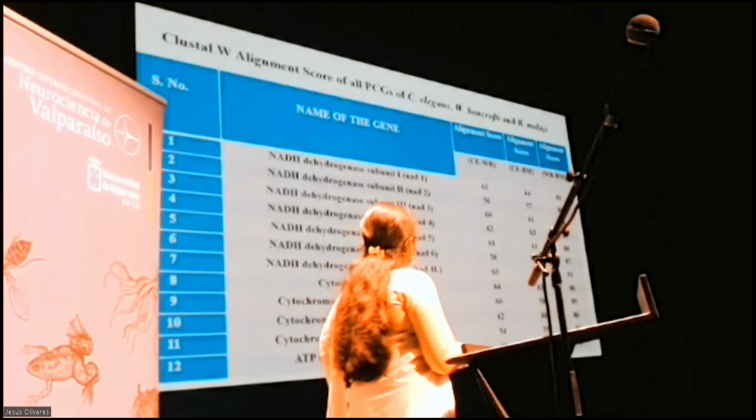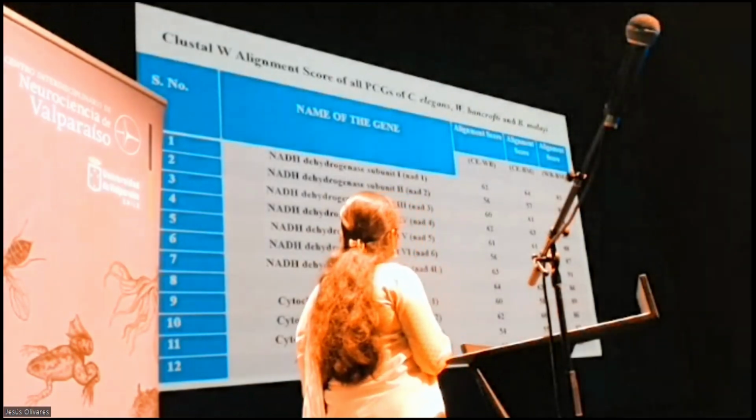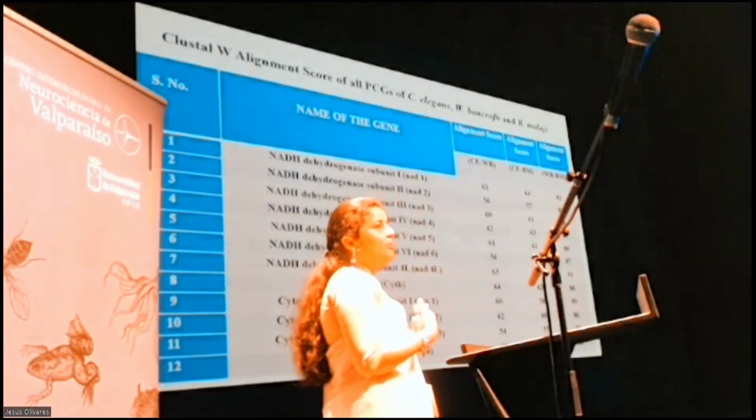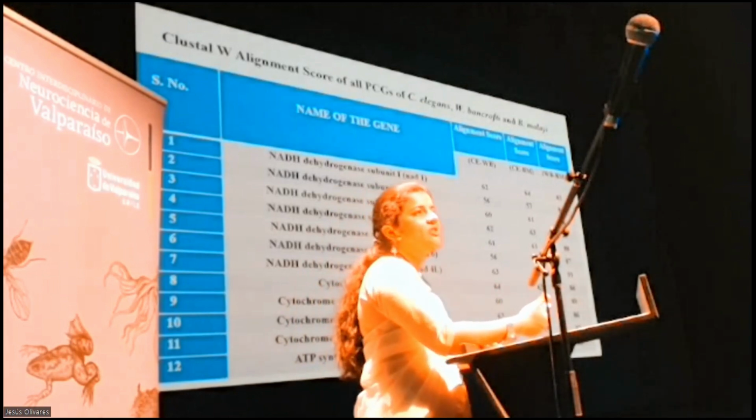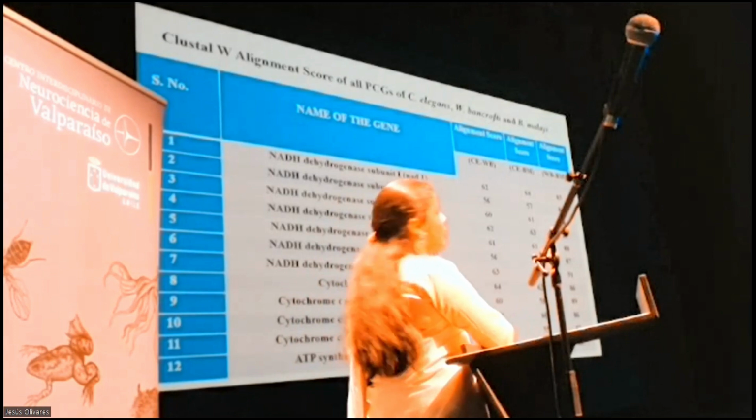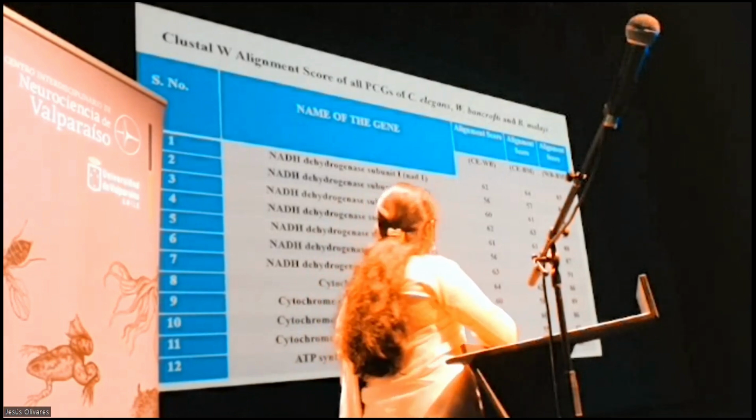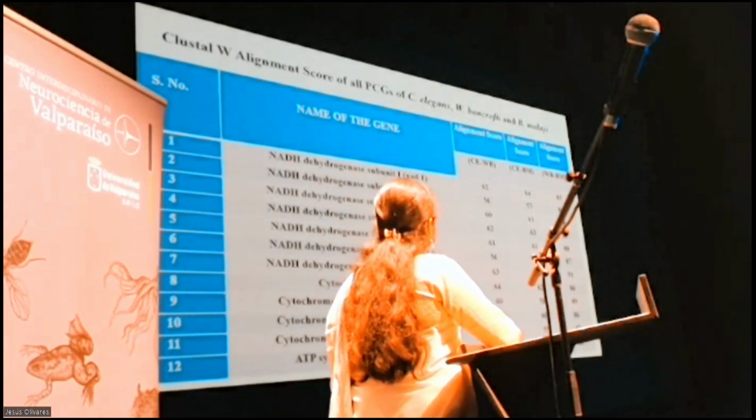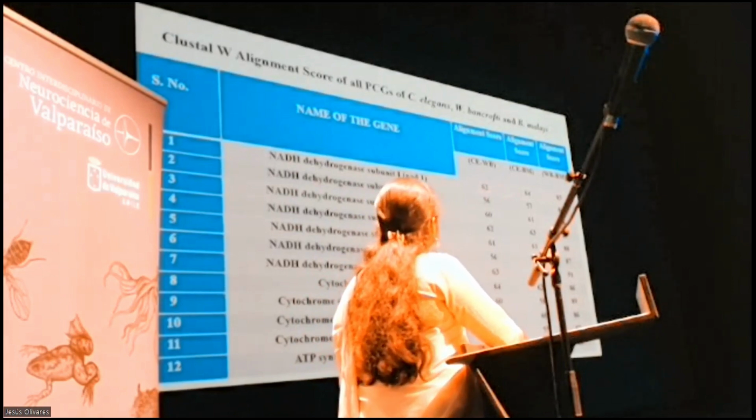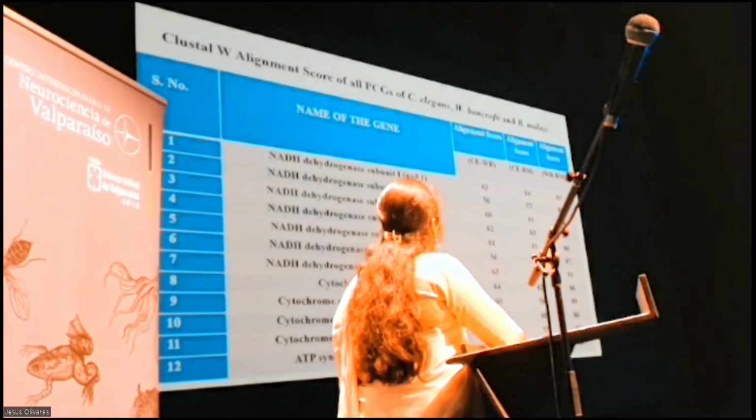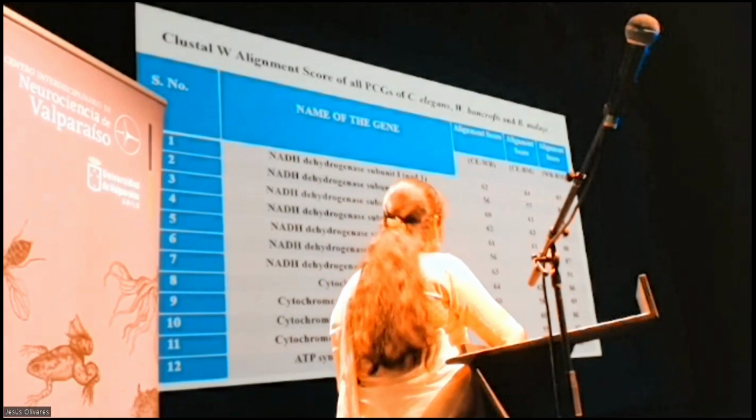Now, this table represents the alignment score. A total of 12 protein coding genes are found in the mitochondrial genomes of these worms. So we aligned these genes to each other to find out the sequence similarity in them. And it was found that the genes of Wuchereria bancrofti and Brugia malayi show the highest alignment score in comparison to the other two alignment results.